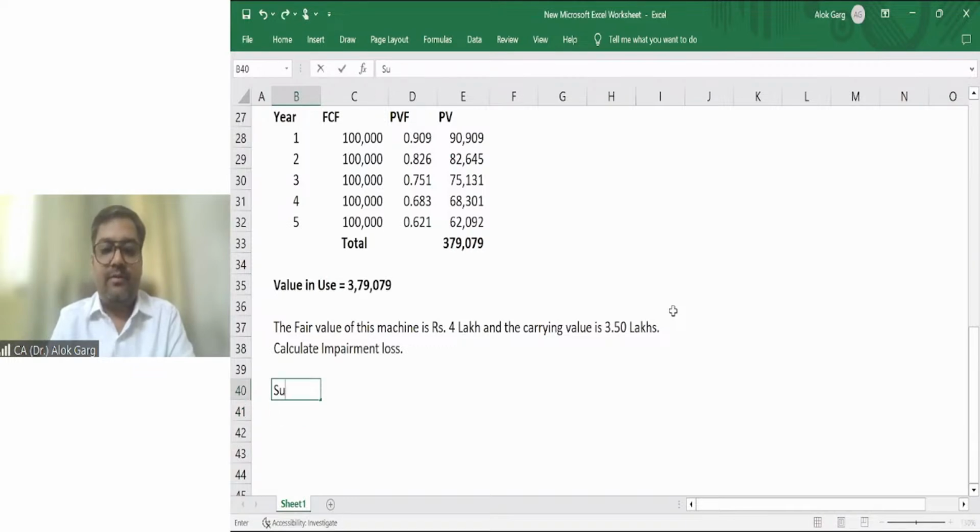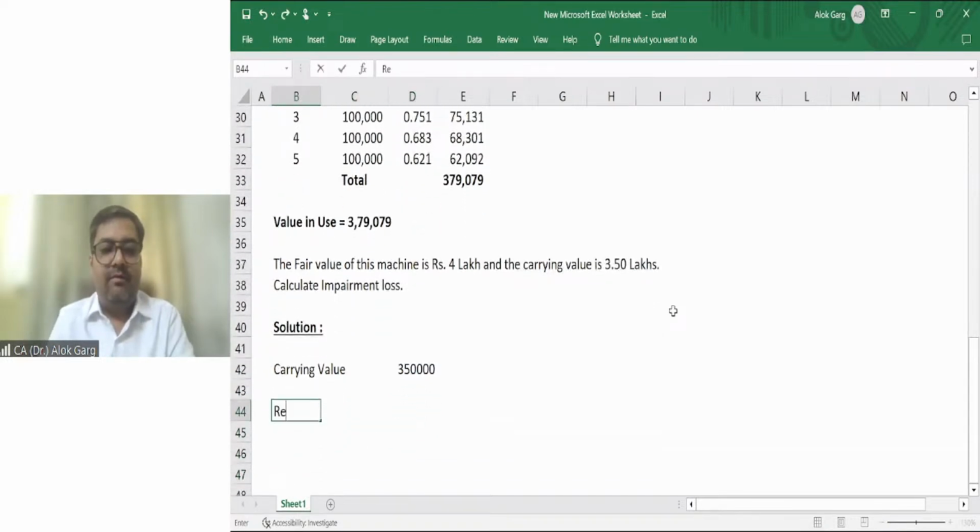Solution. Simple. What is your carrying value? The carrying value is given in the question as 3,50,000, right? What is the recoverable value?